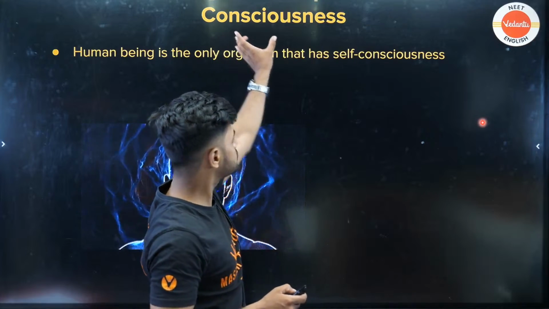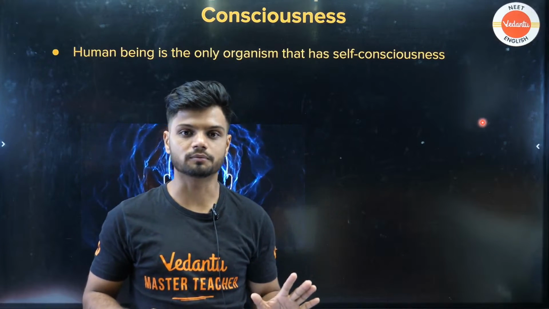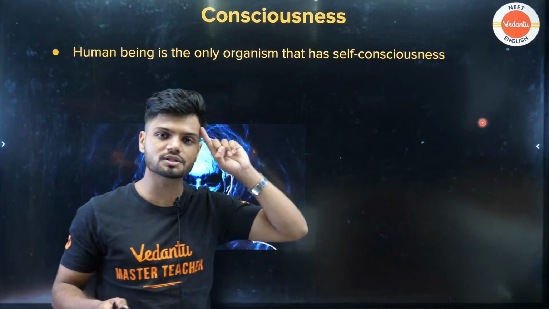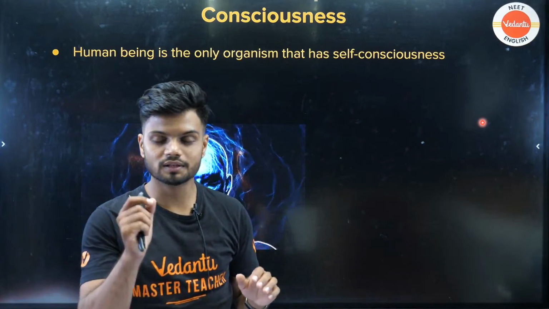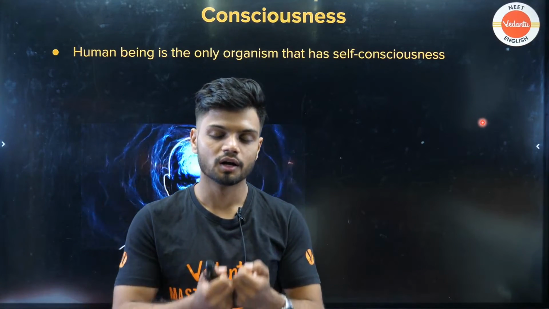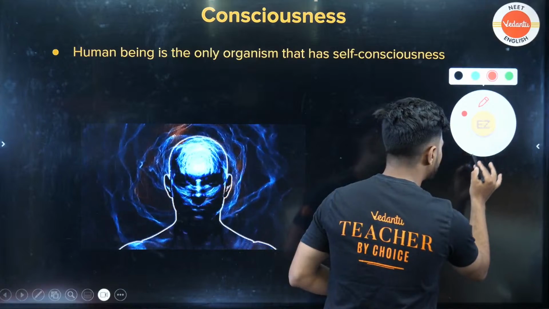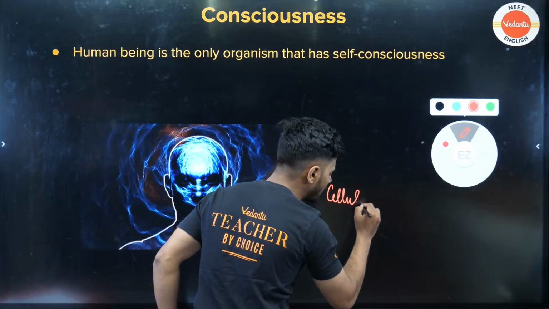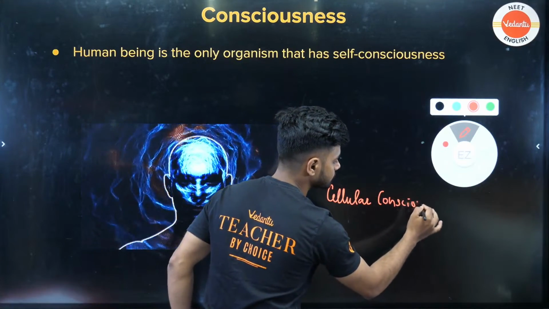See, I told you, consciousness is a defining property. What about self-consciousness? Listen to me very carefully, students. This is a doubt which many students have. I will clear the doubt now only. A person in coma will have consciousness, and we call that consciousness your cellular consciousness. It's called what? Cellular consciousness.